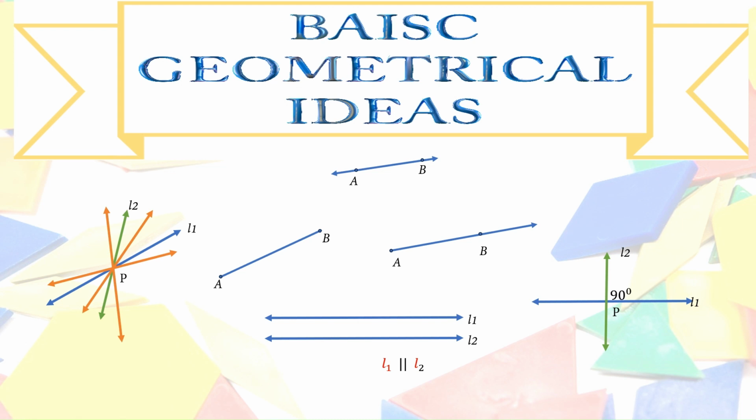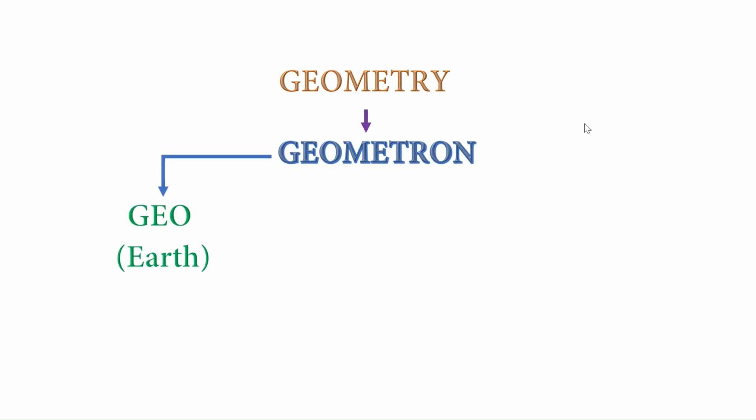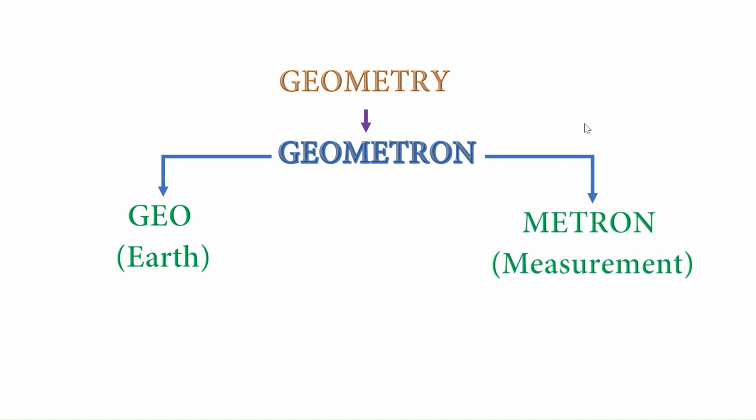Basic geometrical ideas. Geometry is a branch in mathematics that deals with shapes. The term geometry originated from the Greek word geometron. Geo means earth and metron means measurement. The geometrical ideas shaped up in ancient times.